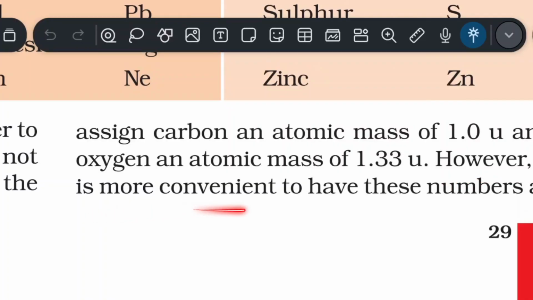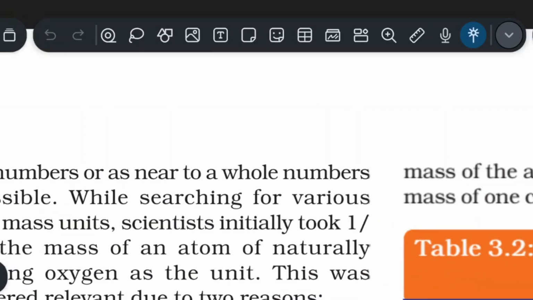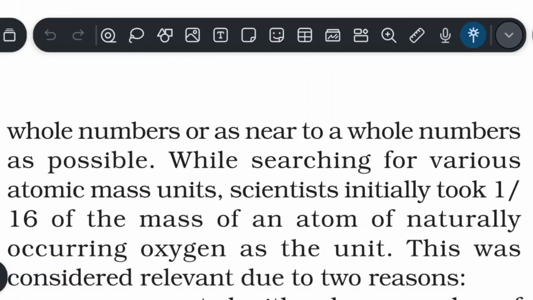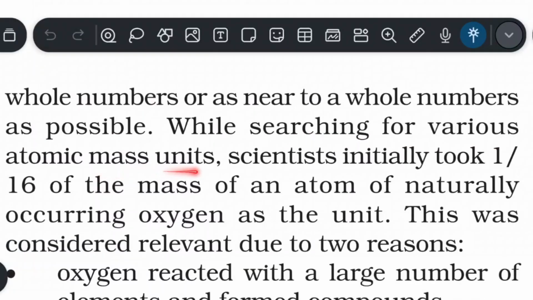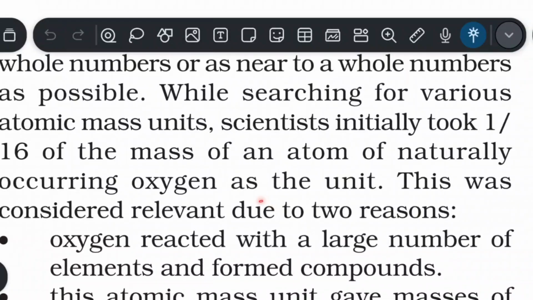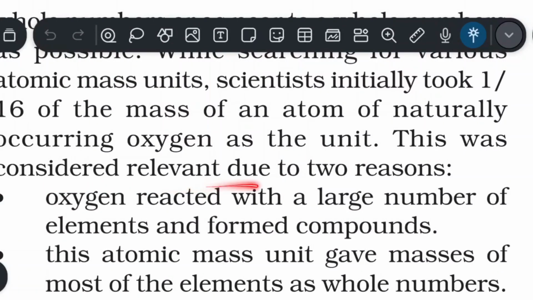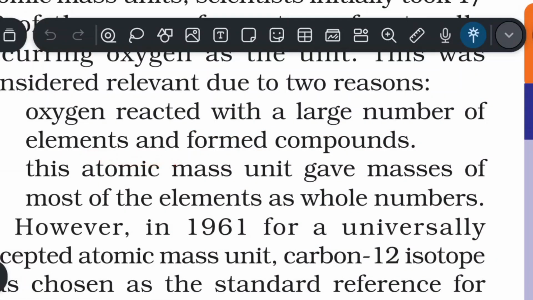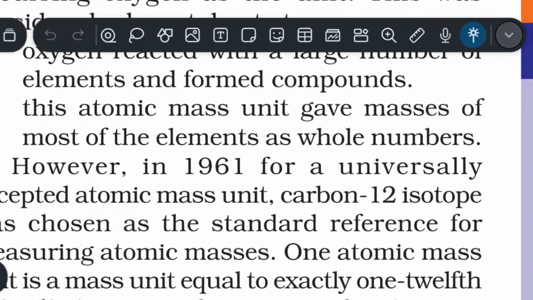However, it is more convenient to have these numbers as whole numbers or as near to whole numbers as possible. While searching for a suitable atomic mass unit, scientists initially took 1/16th of the mass of an atom of naturally occurring oxygen as the unit. This was considered relevant for two reasons. Oxygen reacted with a large number of elements and formed compounds. This atomic mass unit gave masses of most of the elements as whole numbers.